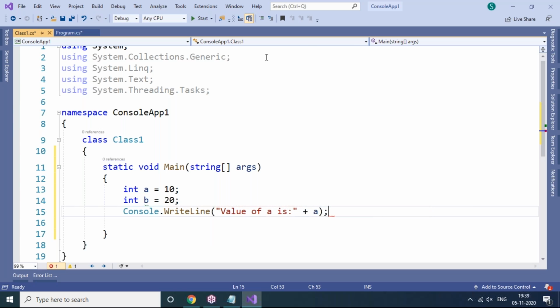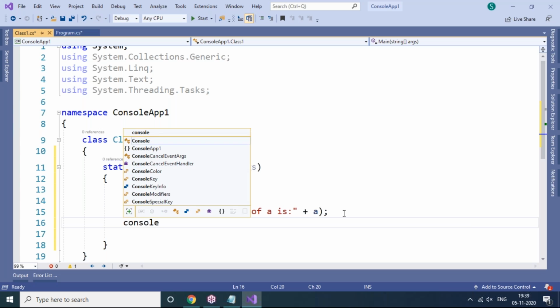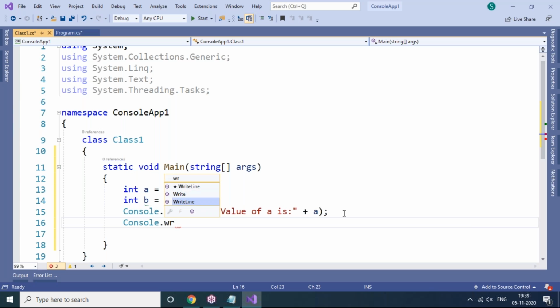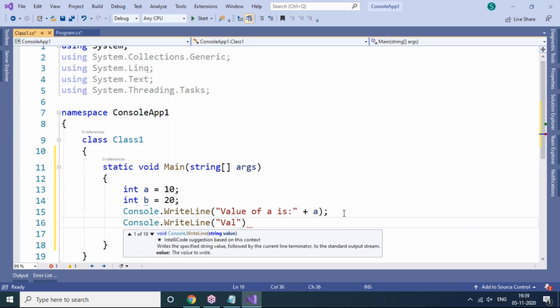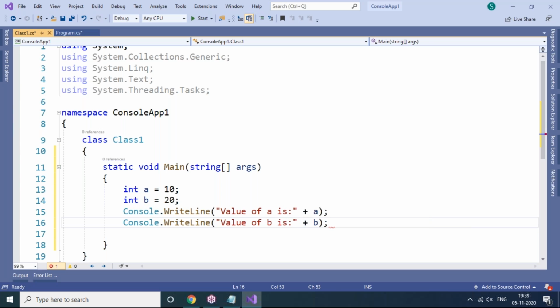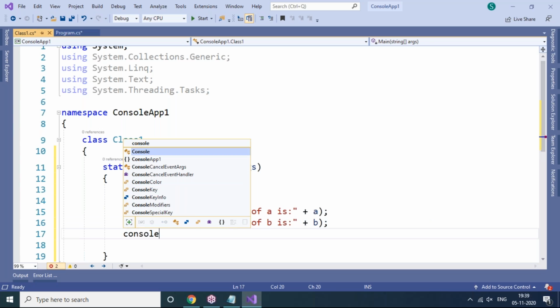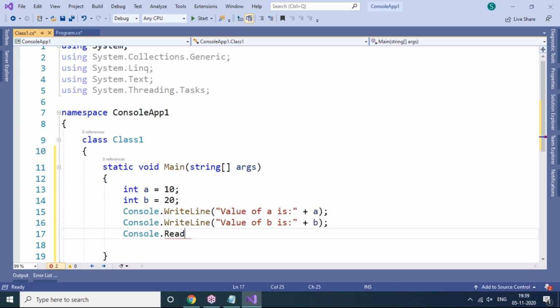Plus is nothing but concatenation. The concatenation meaning is what? Adding a variable value to this statement. Plus is nothing but concatenation. Again, I'm showing here the Console.WriteLine method. Now here you can see "value of b is" plus, what I'm taking, b. So finally, to stay back on our screen, Console.Read, we have to use this. This is the second program which I'm writing.